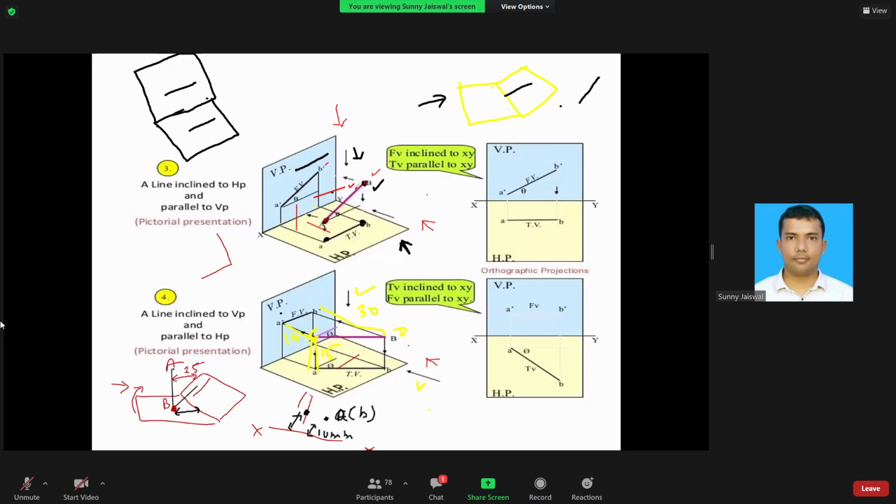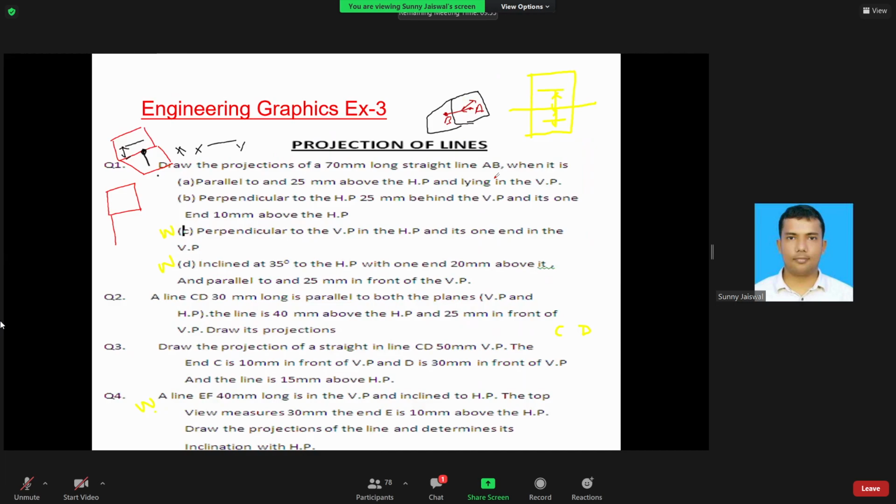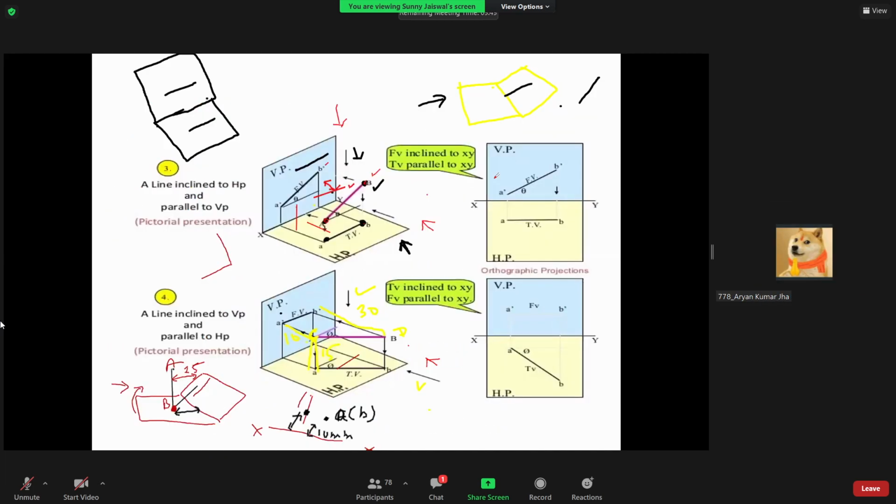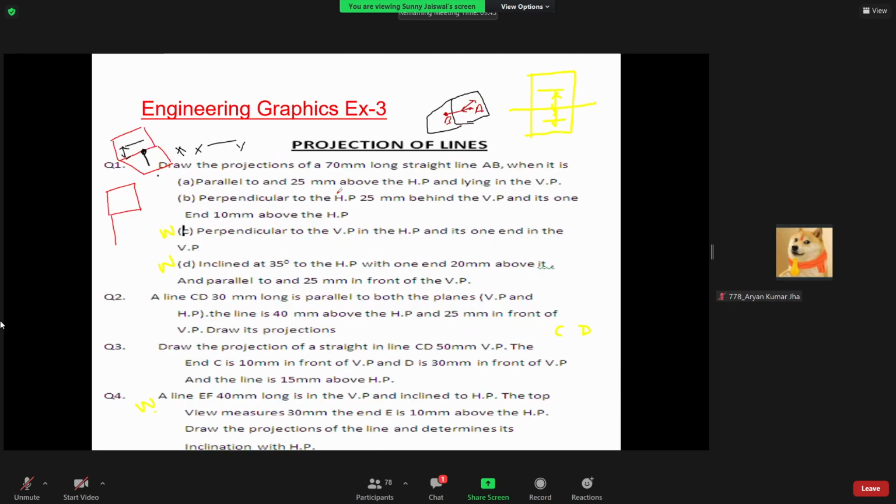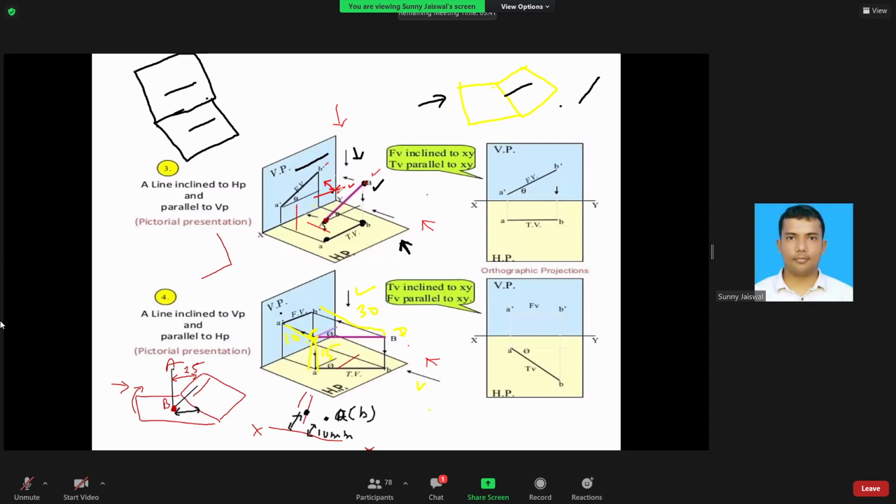Now you tell me, what is the distance of this line with respect to the vertical plane? 40 mm above the horizontal and 25 in front of the vertical. So this distance is 25. And what is the distance of this line with respect to the horizontal plane? 40. So now you can see, everything is visualization.